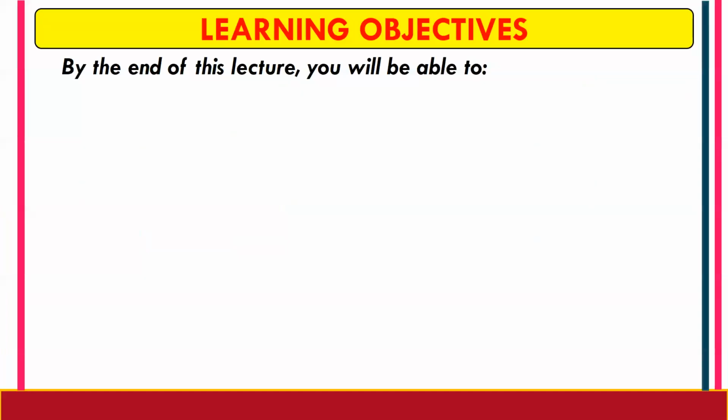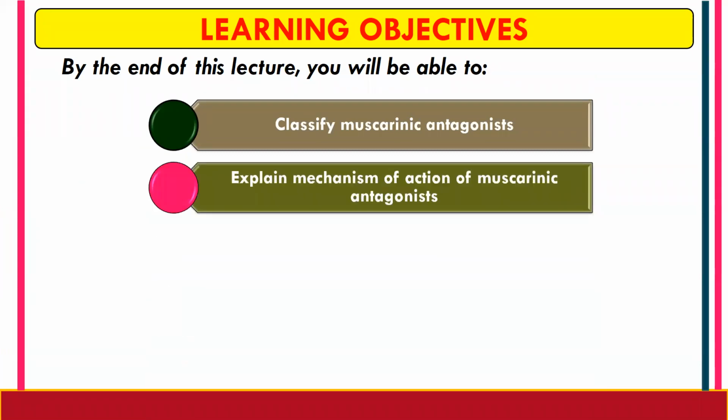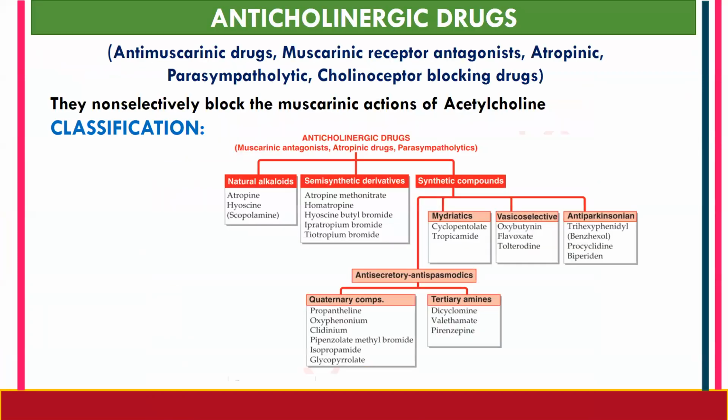Learning objective. By the end of this lecture, you will be able to classify muscarinic antagonists, explain the mechanism of action of muscarinic antagonists, explain pharmacological properties of anticholinergic drugs, and discuss adverse effects of anticholinergic drugs.